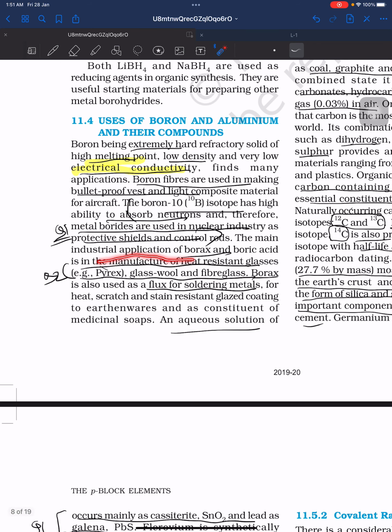The main industrial application of borax and boric acid is the manufacture of heat resistant glasses like Pyrex. So borax and boric acid, which are compounds of boron, are used to make heat resistant glasses like Pyrex, and glass wool and fiberglass. Borax is also used as a flux for soldering metals.